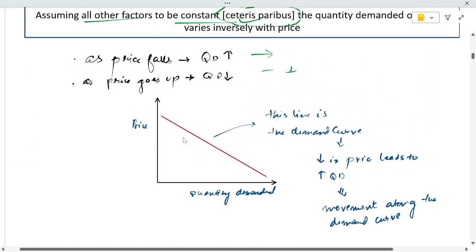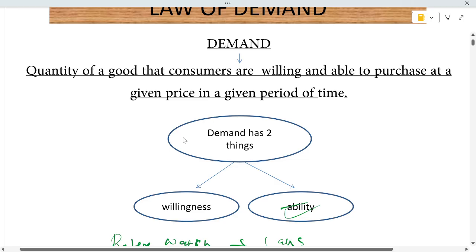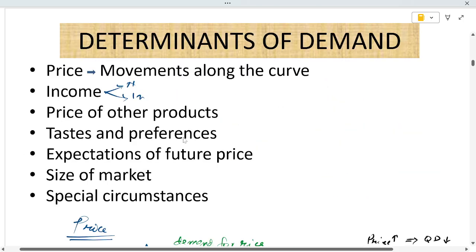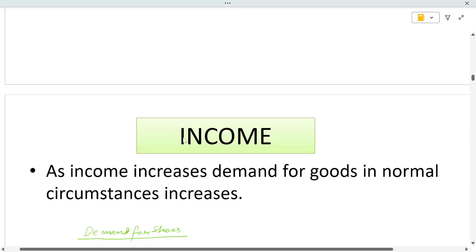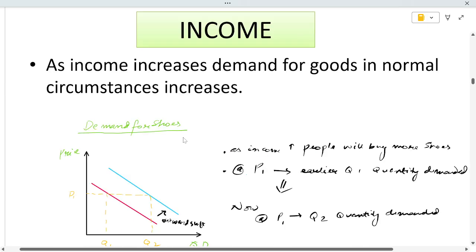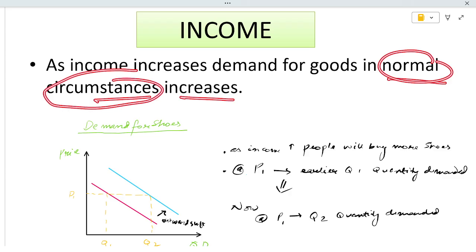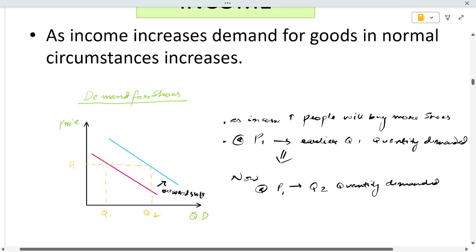What is this? The determinants of price, income. Consider income. As income increases, the demand for a good in normal circumstances increases. Normal circumstances. What is this normal circumstances? Why do we need to say in normal circumstances?